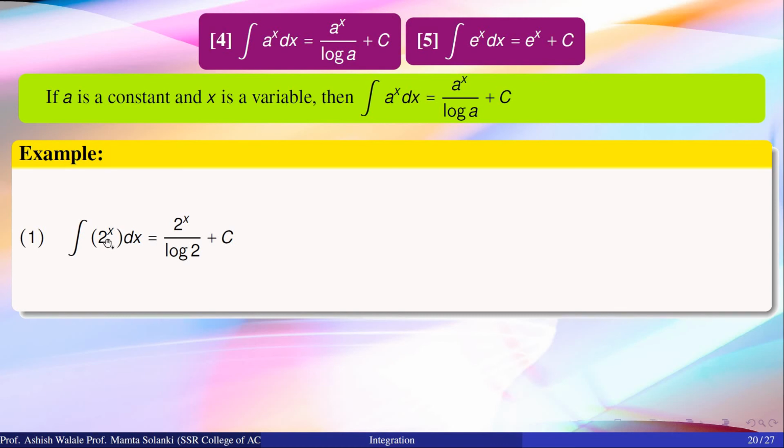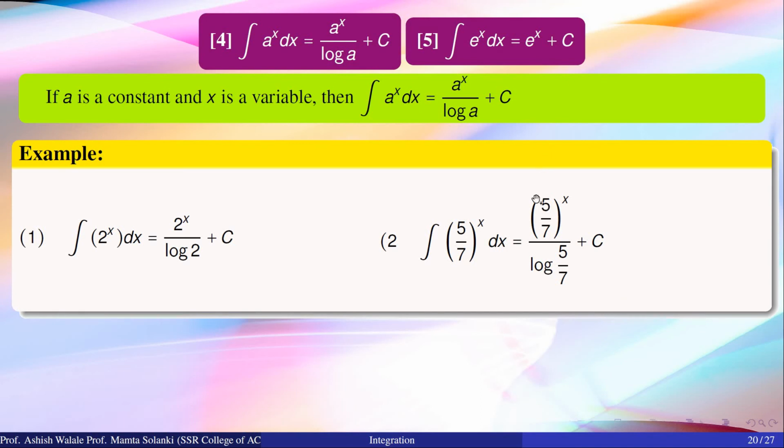Suppose a is equal to 2. 2 is a constant value. So integration of 2 raised to x dx is equal to, we apply this fourth formula here, a raised to x upon log a. That means 2 raised to x upon log of 2 plus c. Another example, integration of 5 by 7 raised to x dx. Here constant value a is equal to 5 by 7.